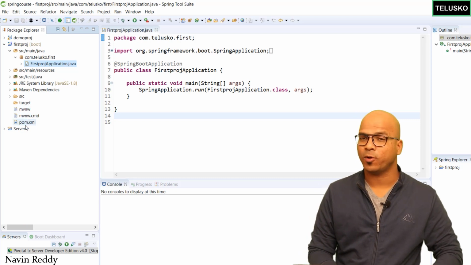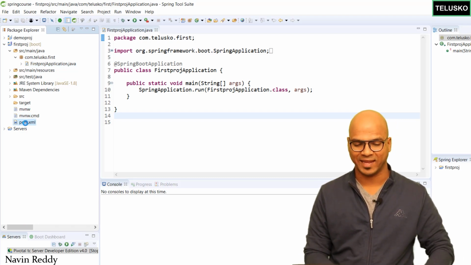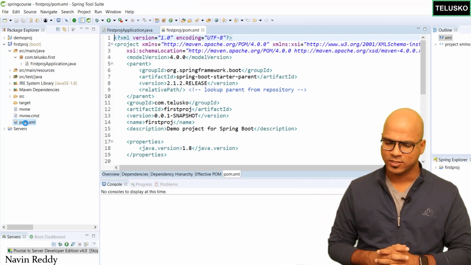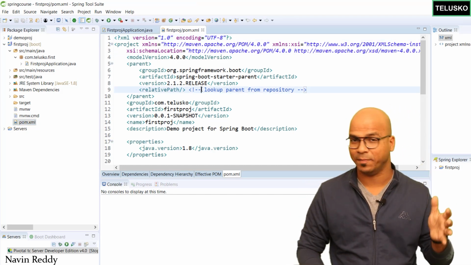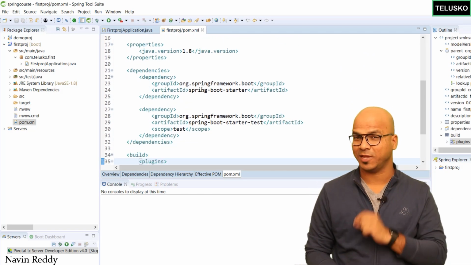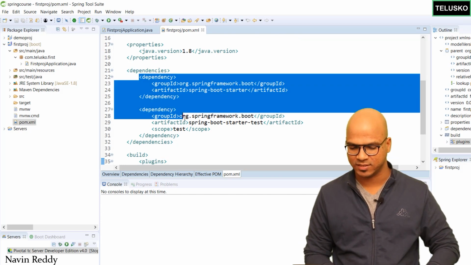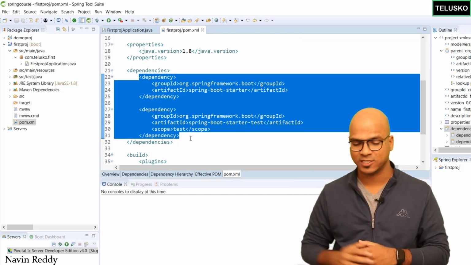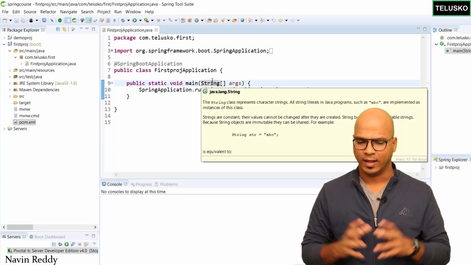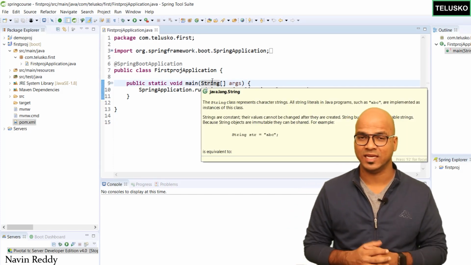Okay, and then the next important file here is the pom.xml. So if you have worked on Maven projects before, you know what a pom file is, right? So this is where you will add required dependencies. I'm talking about the jar files. In this case, we wanted to work with Spring Boot. So you can see we have added two dependencies, one for Spring Boot and one for testing purposes as well. Nothing much here. Let's create our first stuff. Now, what exactly I want to create, that we'll see in the next video.